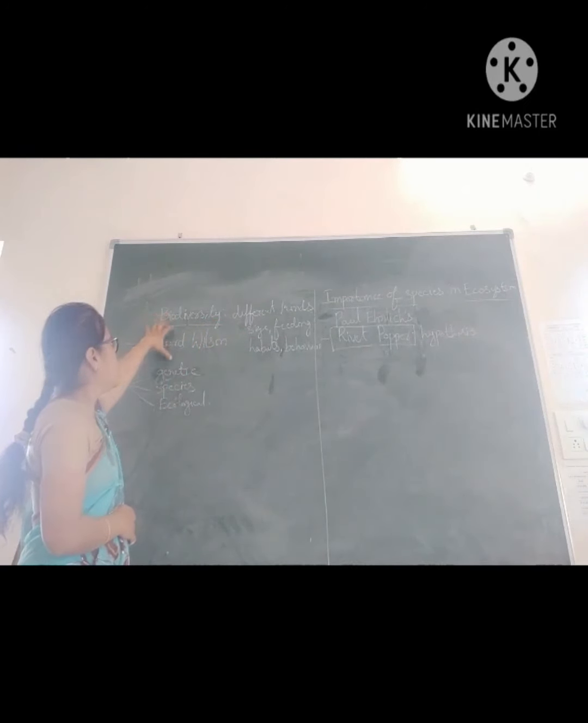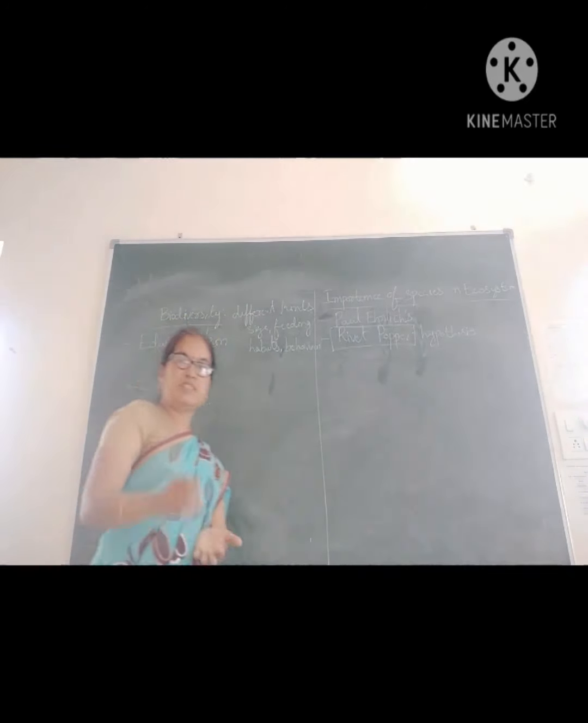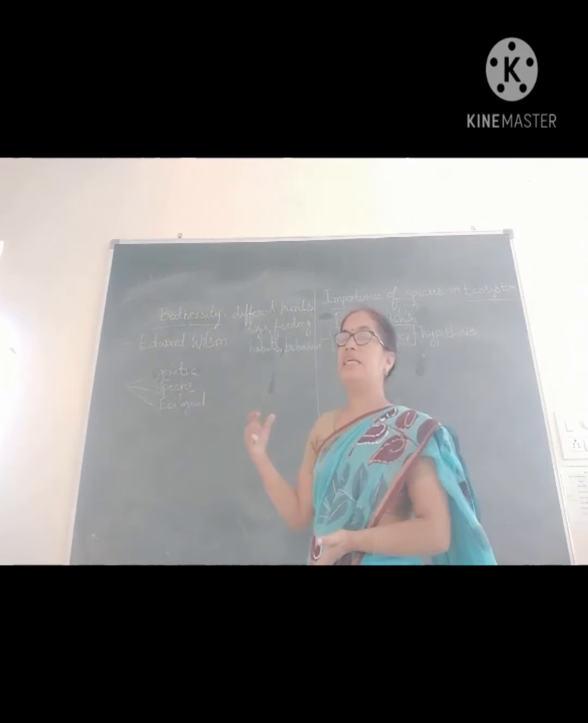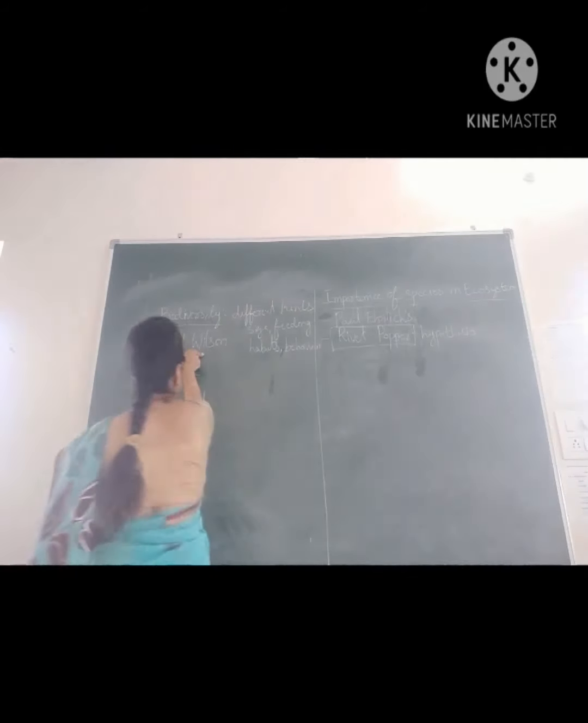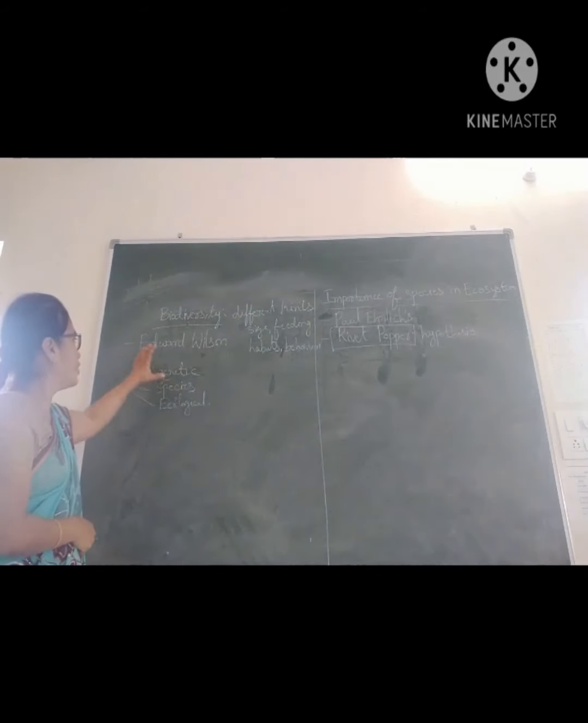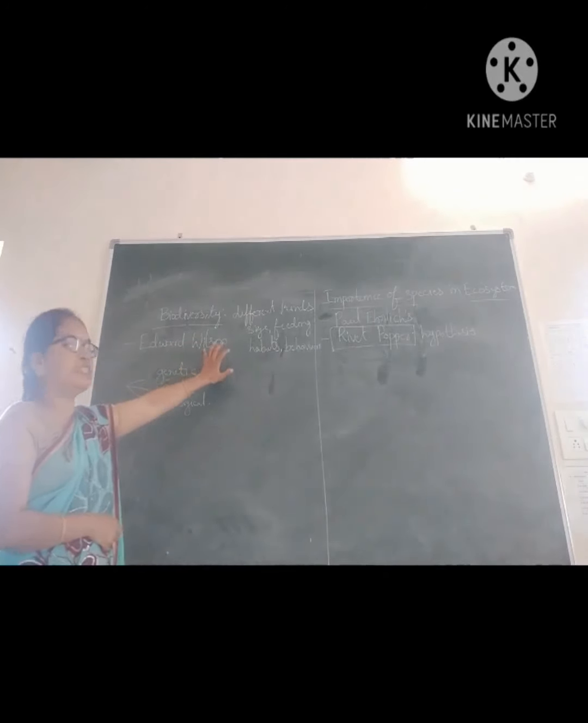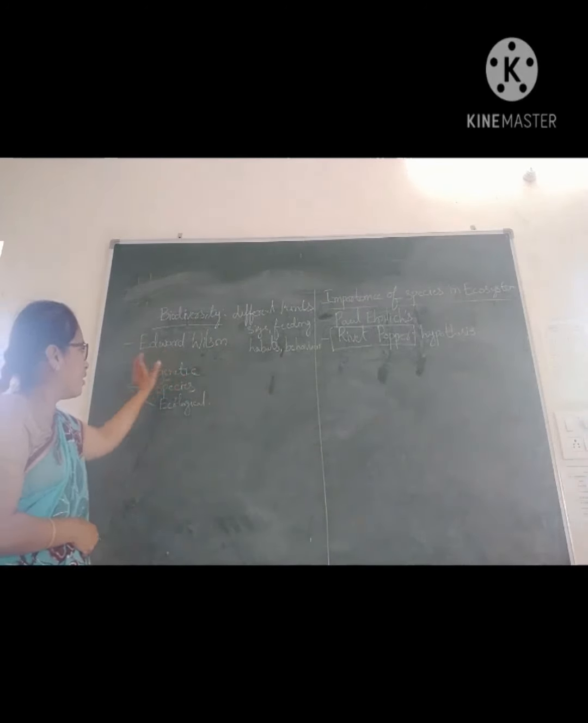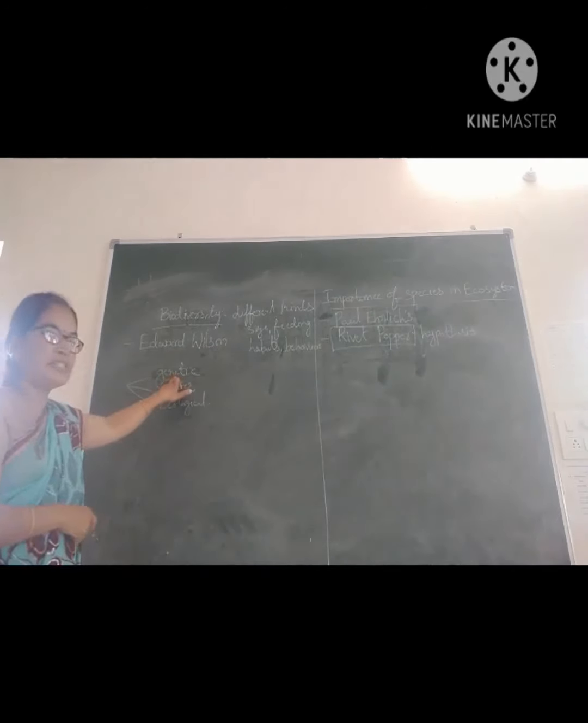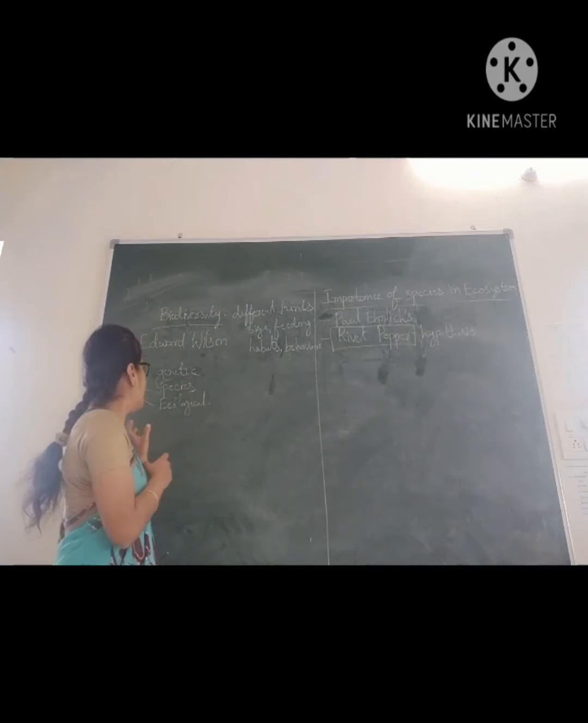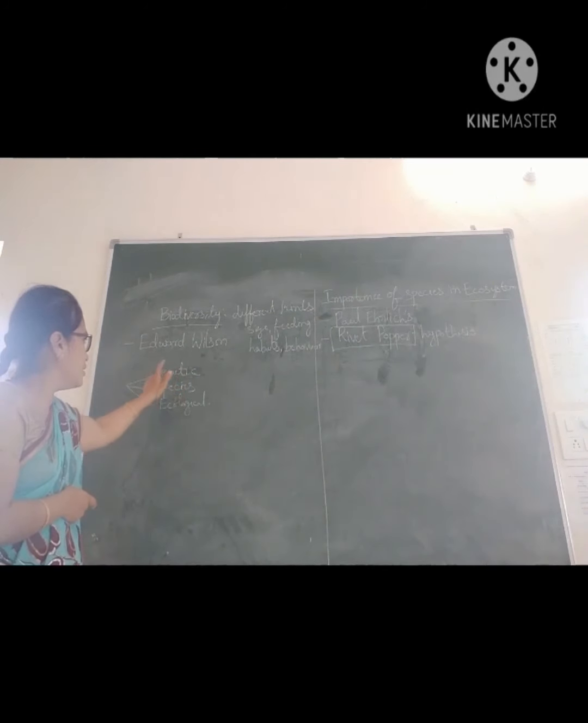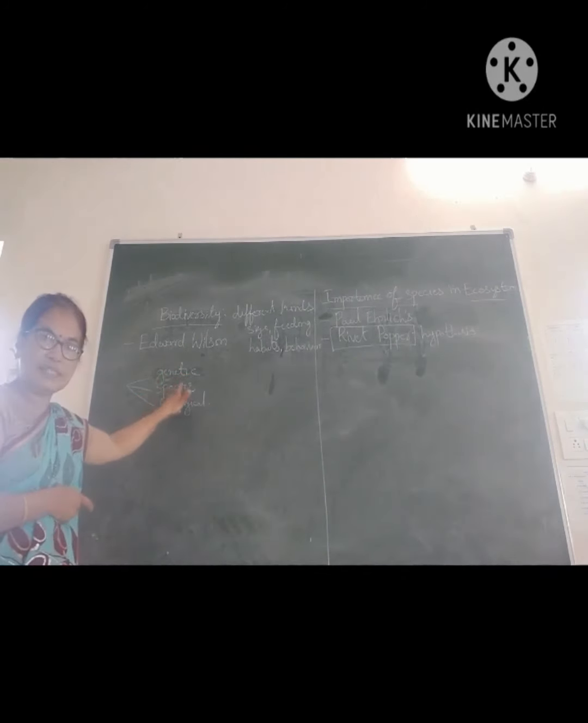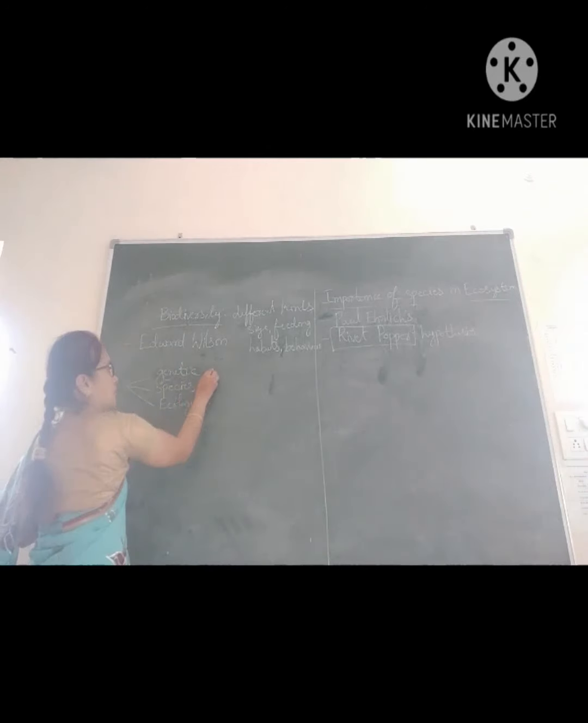Okay, here the scientist Edward Wilson described biodiversity. He first used the term biodiversity. Okay, biodiversity has three types, means based upon their characters, they are divided into three. They are genetic diversity, species diversity and ecological diversity.